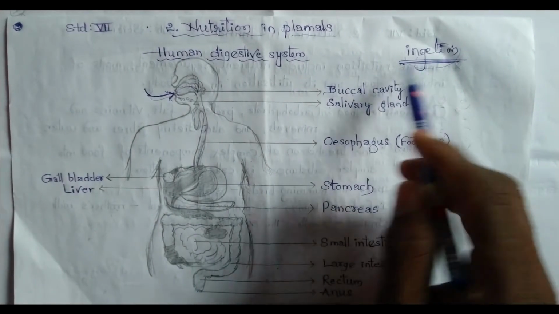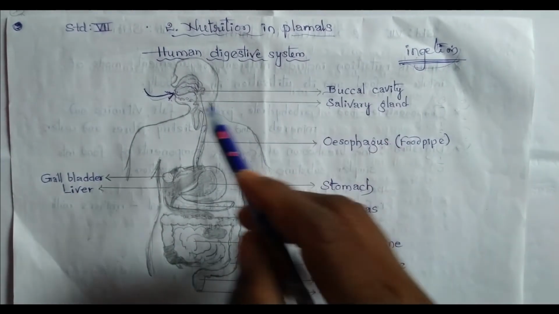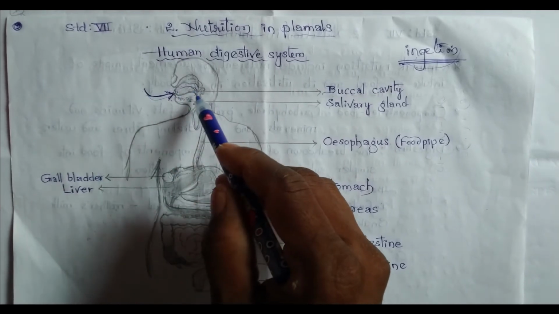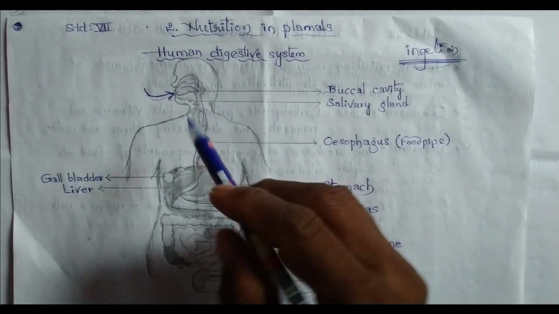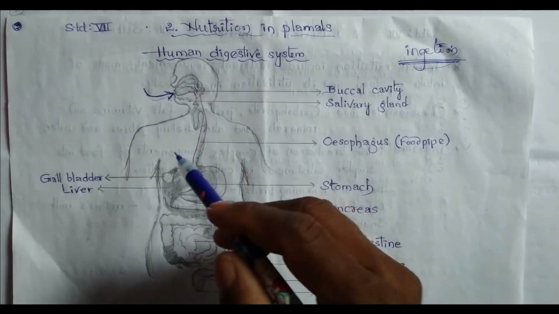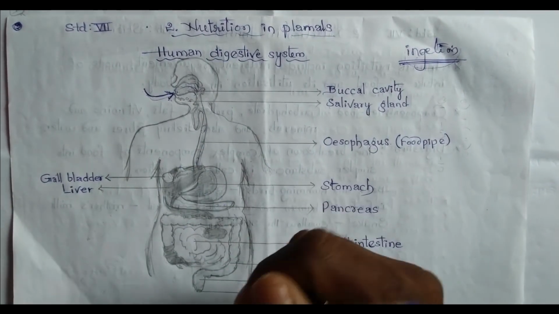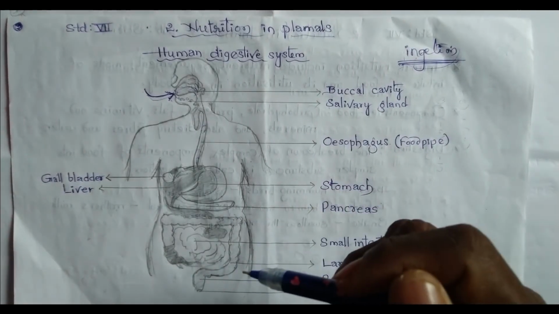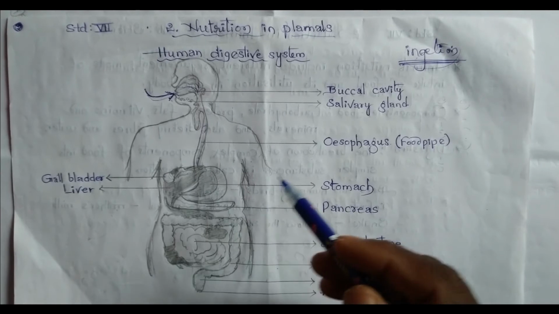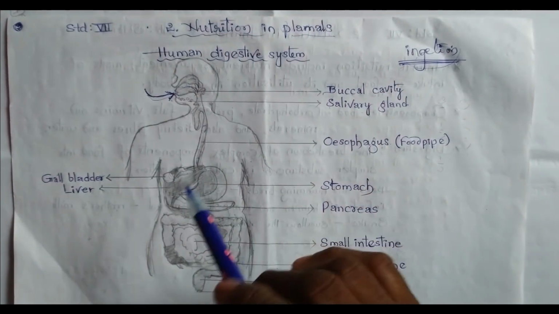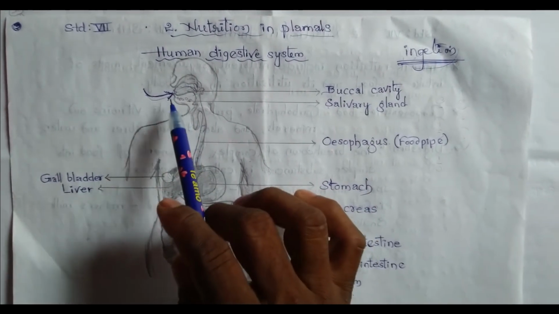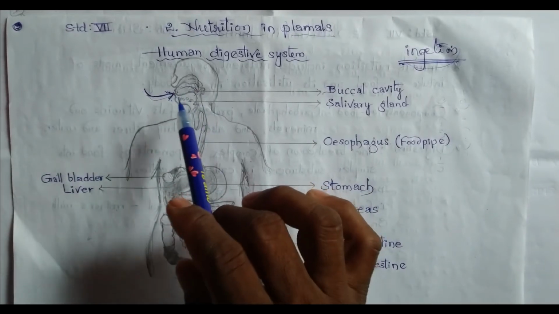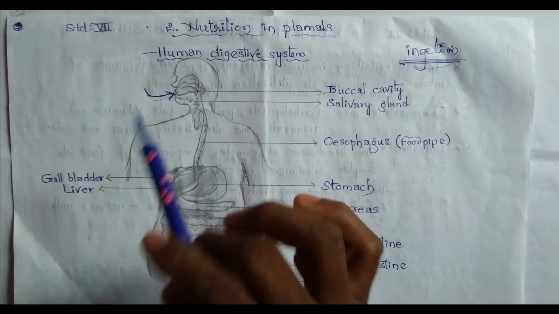Clear? So this is the first step, when we take the food, it gets inside the mouth. Now, which organs are present in the mouth? Yes, teeth and tongue. So now we will study about teeth. When we get the food into our mouth, we chew it with the help of teeth.